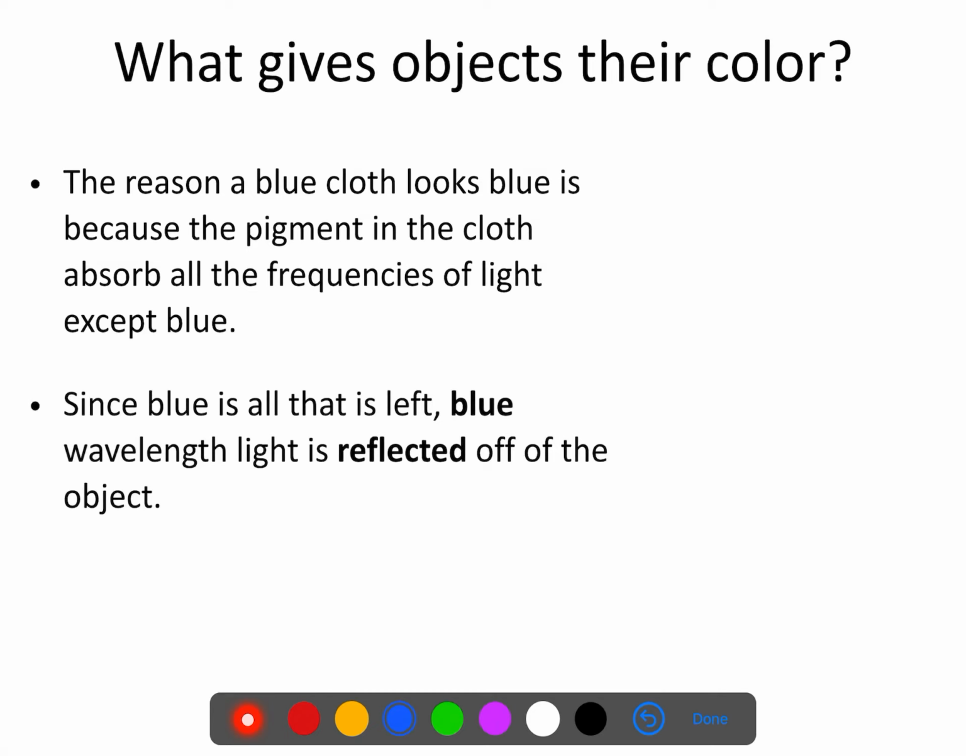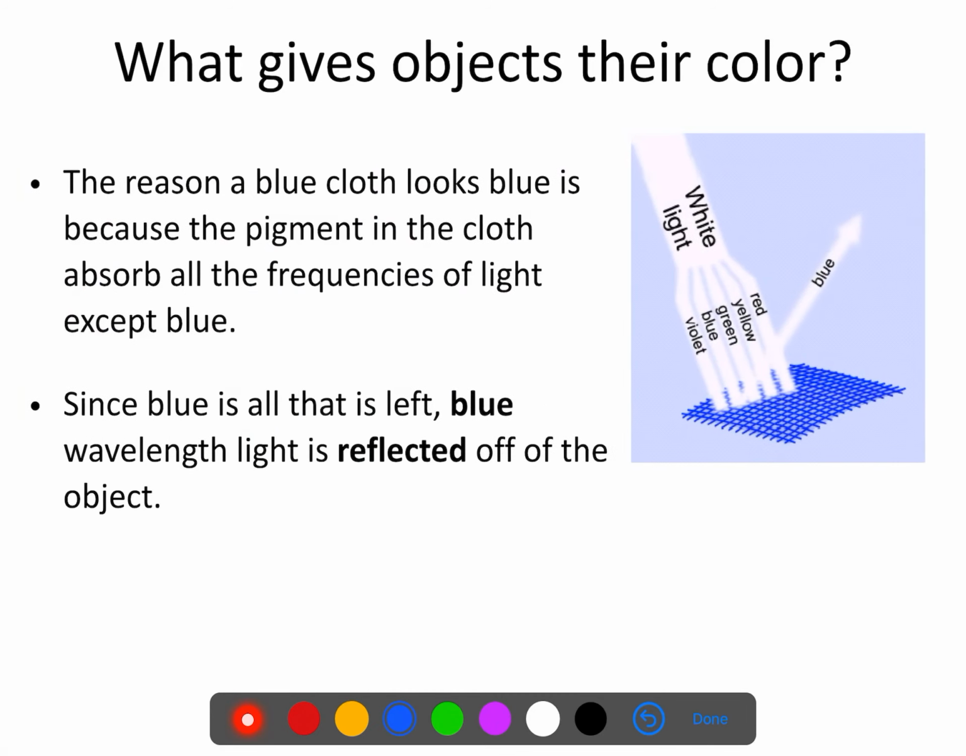So what gives objects their color? Well, we're going to see objects based off of the color of light that is reflected. So if we have white light that shines down onto an object, white light is going to have all the different colors of the rainbow for us. Some of those colors are going to be absorbed by the fabric, and then the remaining colors are going to be reflected. So what determines the color that we see is the color of light that is reflected.